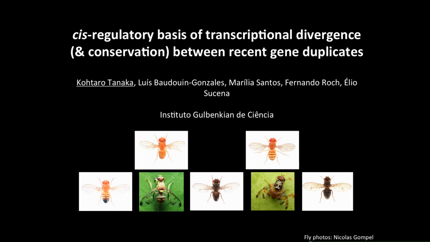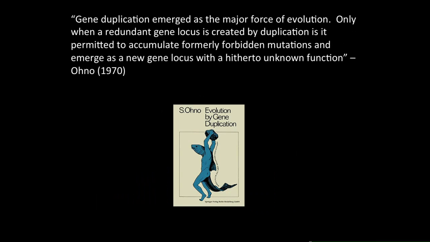Okay. First, I'd like to thank the organizers for giving me this opportunity to present our ongoing work. And I changed the title a little bit just to include conservation as well. So gene duplication has been recognized as a major player in generating the vast number and diversity of genes in our genome for quite some time now. Gene duplication events happen quite frequently.